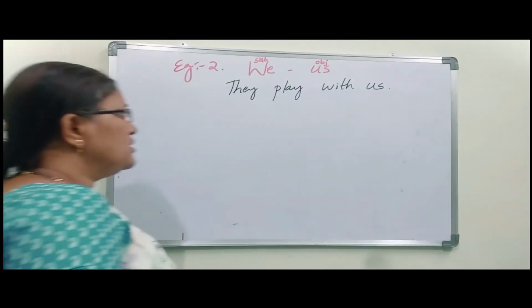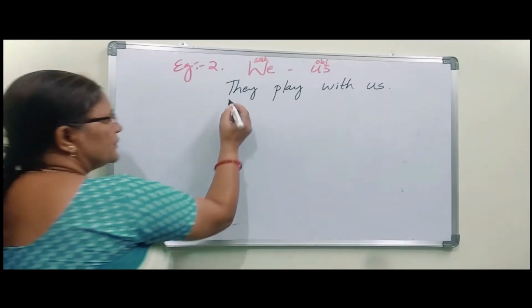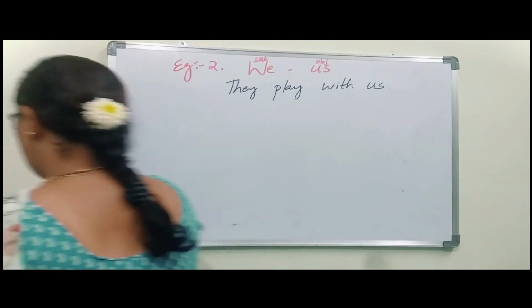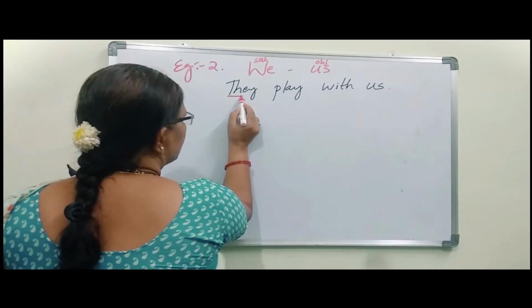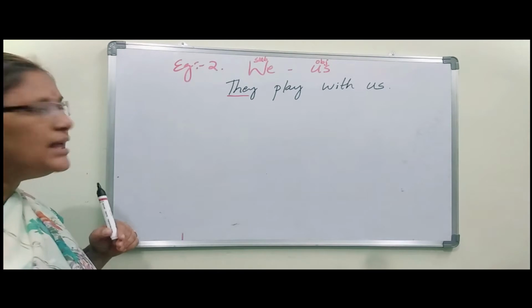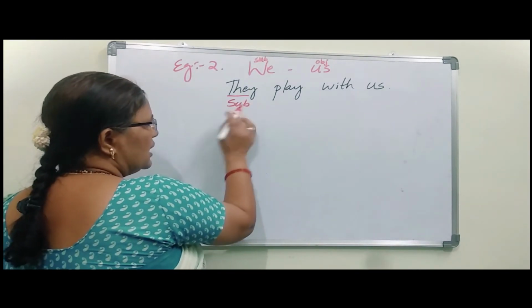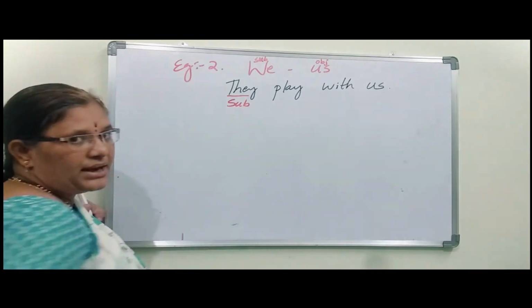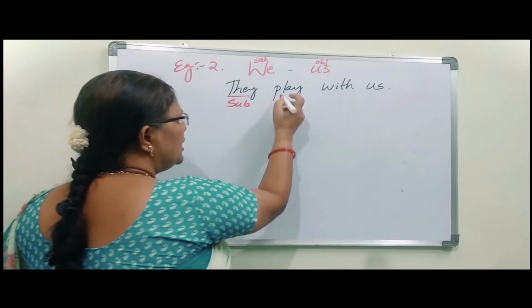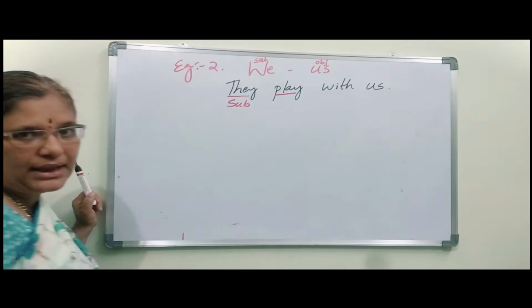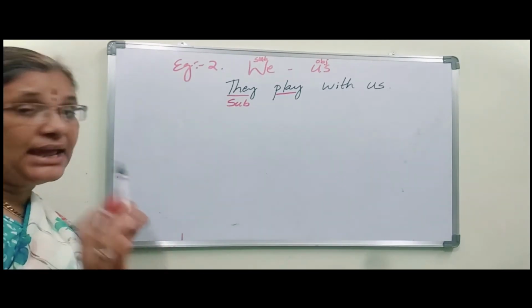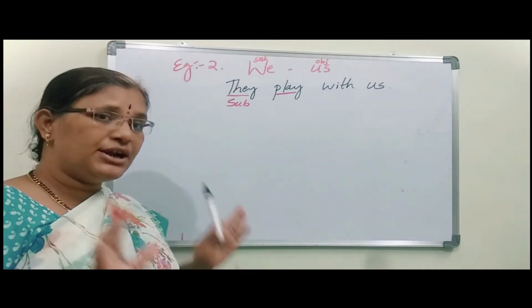Okay. So here they is there. What is they here? They is the subject because they is doing some work here. What are they doing? They are playing. They play means they always do that work.